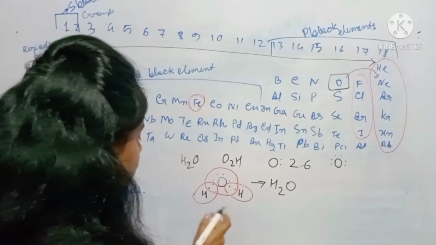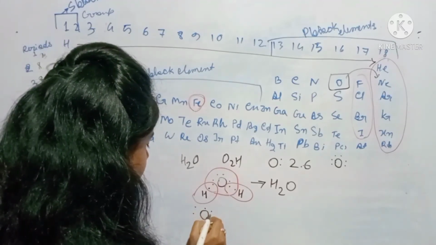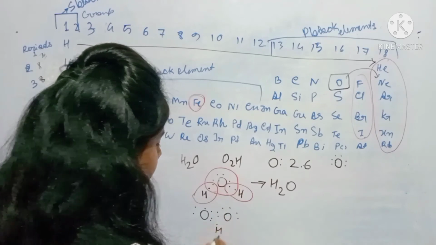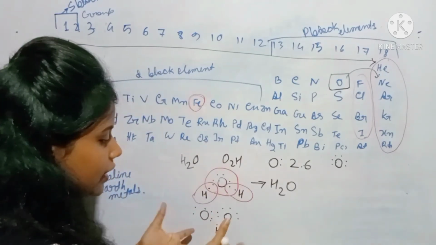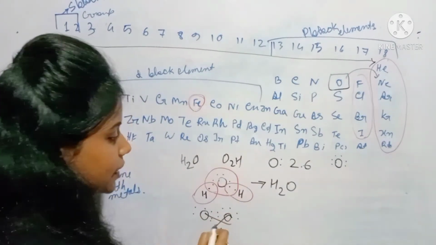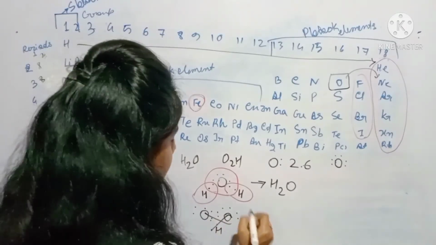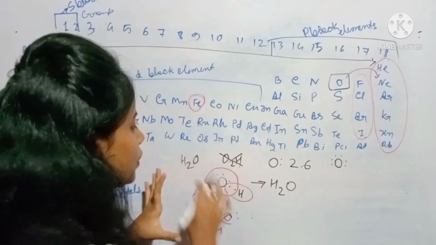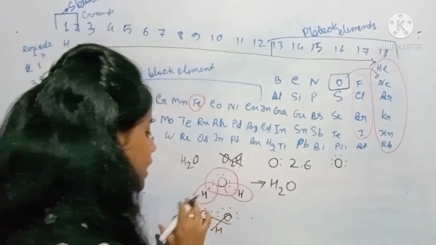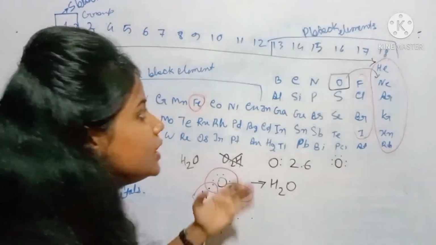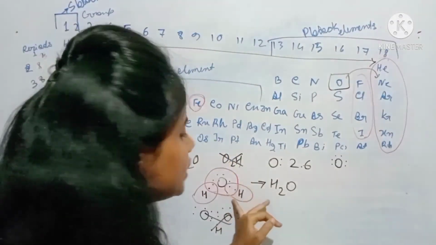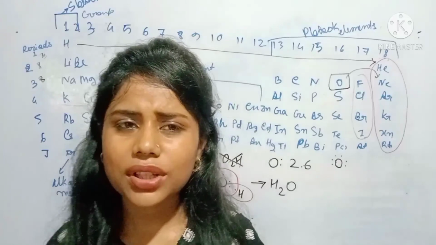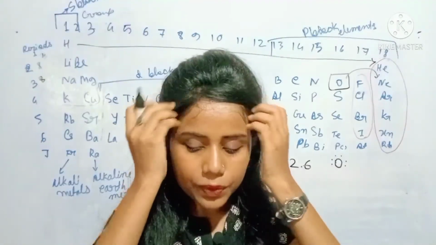But if we put 2 oxygen and 1 hydrogen, then there's no chance of any bonding, so this is not possible. That's why water is not O2H. Water is always H2O. Why? Because in this way they become stable. They complete their octet. Maybe you learned about the octet rule in your previous classes.